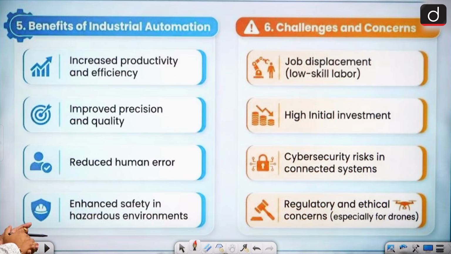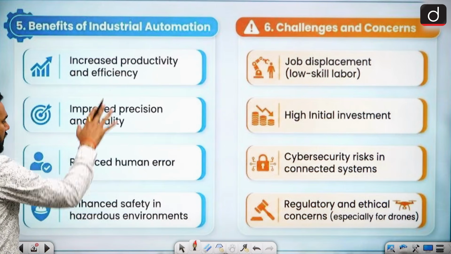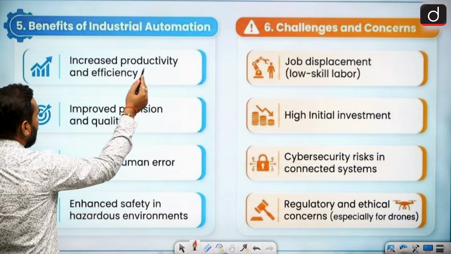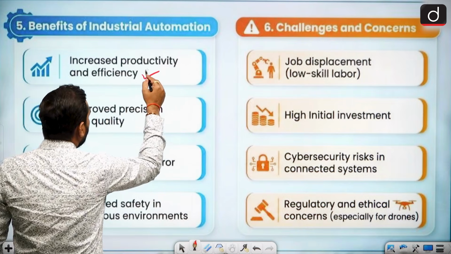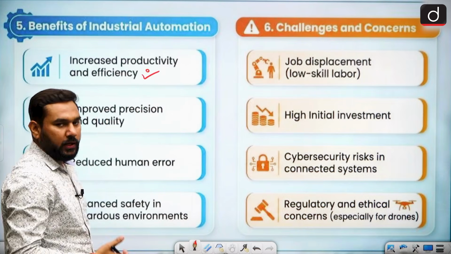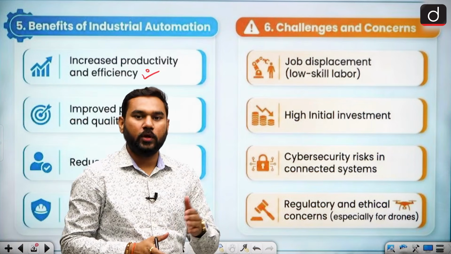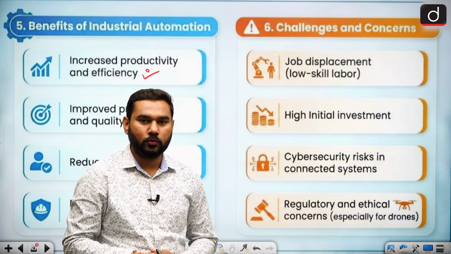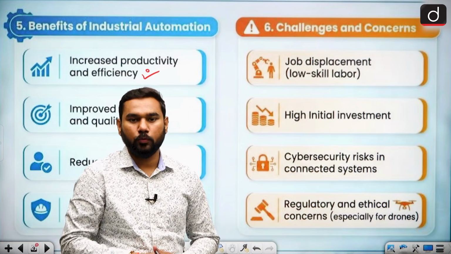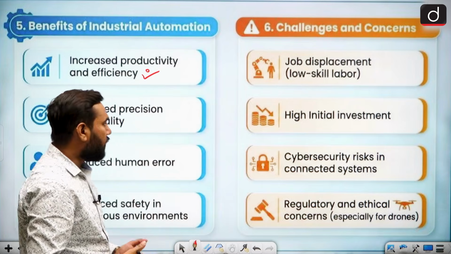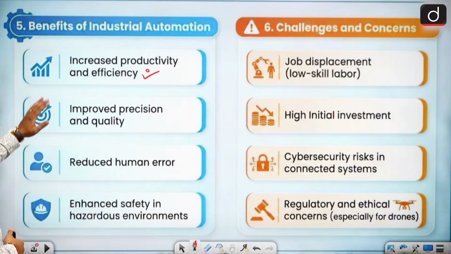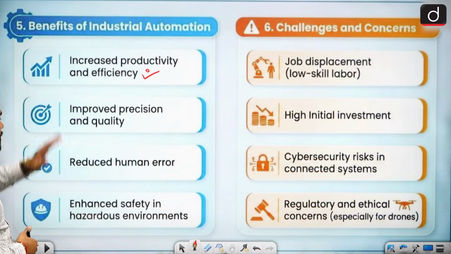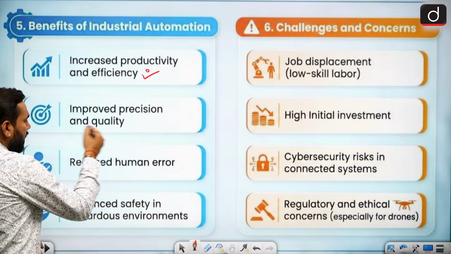But there are some challenges and concerns too, along with some benefits. If we talk only about the benefits, first is increased productivity and efficiency. As I told you, humans need rest, with 8 to 10 hours maximum working period, and there can be efficiency problems too. Age is a problem with the human body, but machines can do very efficient work. So this provides increased productivity and efficiency, and improved precision and quality.